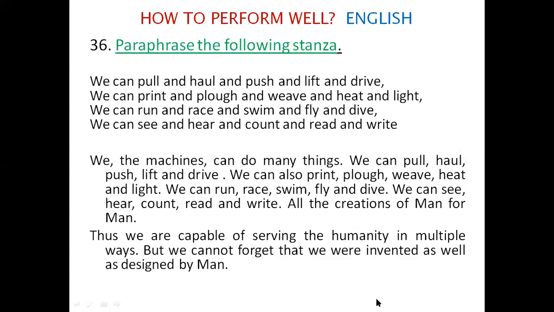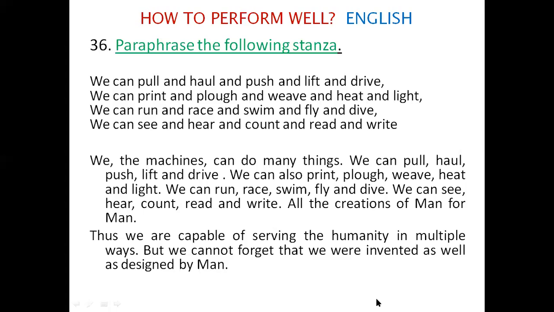And similarly, you can do the second line also. We can print, comma, plow, comma, weave, comma, eat and light, full stop. Second line over. And then the third line: we can run, comma, race, comma, swim, comma, fly and dive, full stop. Then the fourth line: we can see, comma, hear, comma, count, comma, read and write, full stop. We just rewrite like this without any deviation or additional work. You can score minimum 3 marks.